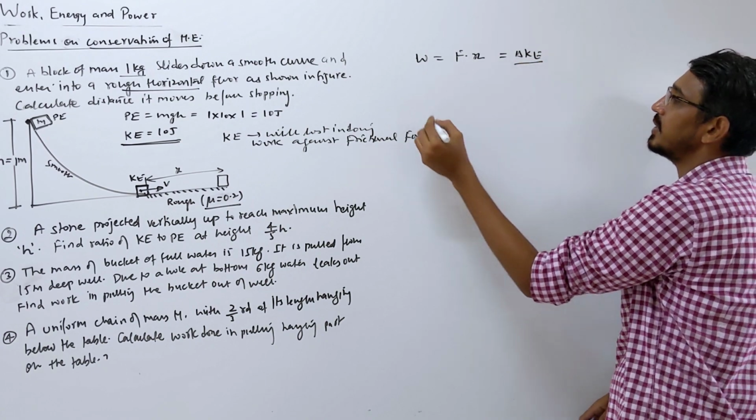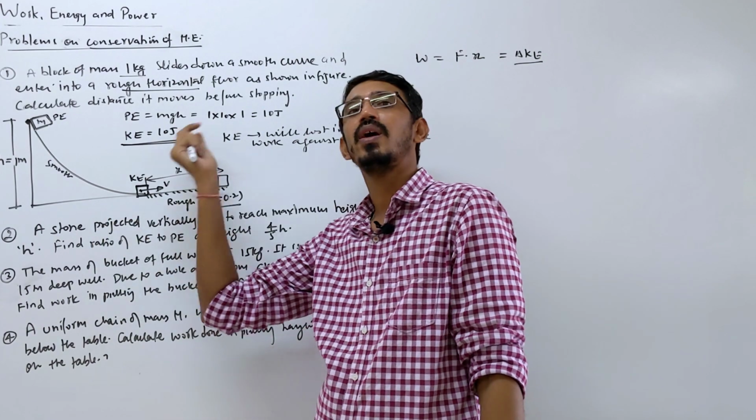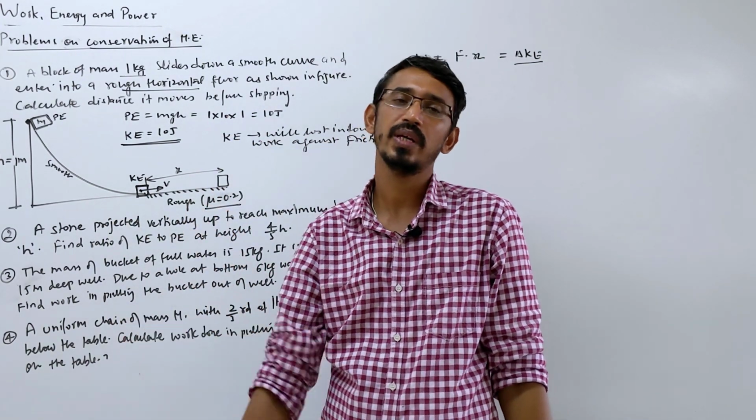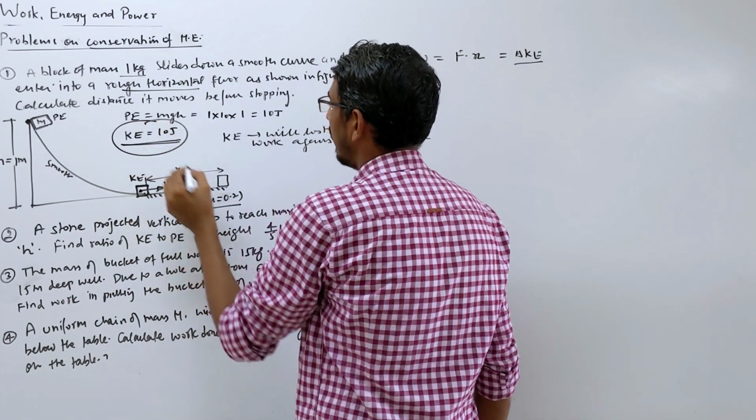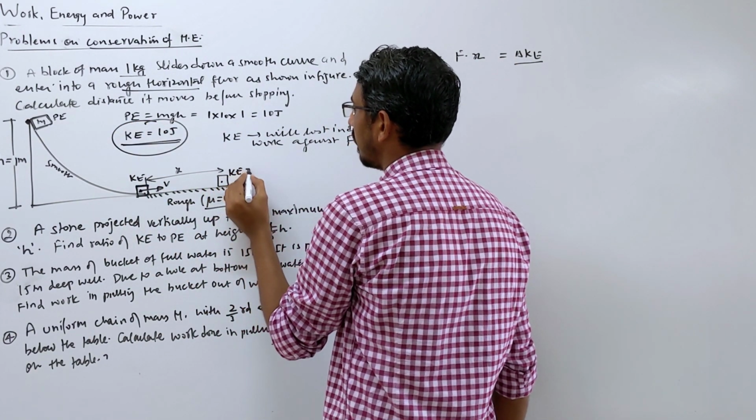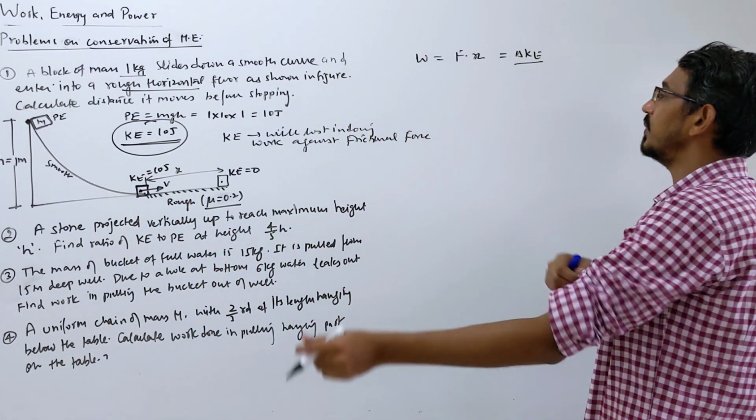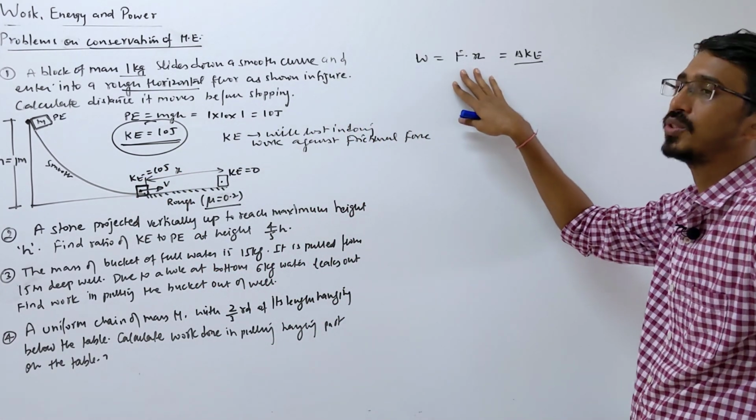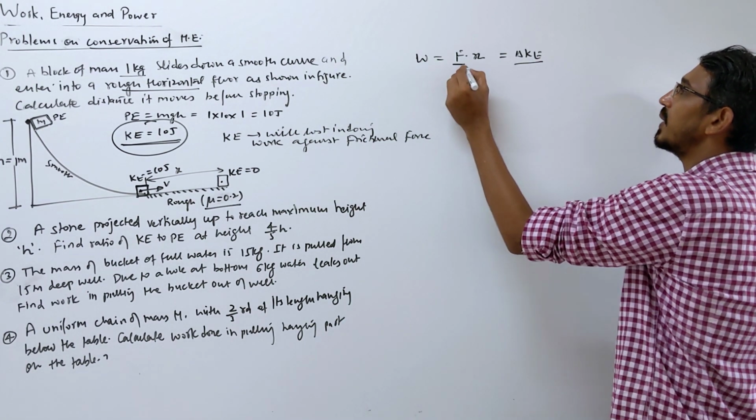So the change in kinetic energy we already know, because initial will be 10 and final will be 0. Stopping means no kinetic energy, right? From this point it starts moving with that much energy, and when it stops here, kinetic energy will be 0. At the start the kinetic energy was 10 joule. So the change in kinetic energy is known, which is your work done. Then work done also equals force into displacement. So we need the frictional force here.